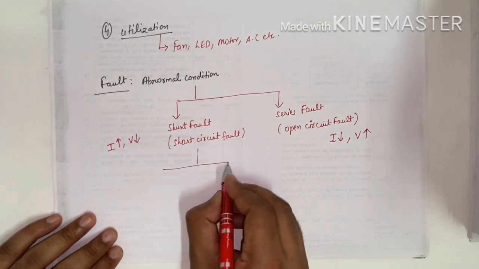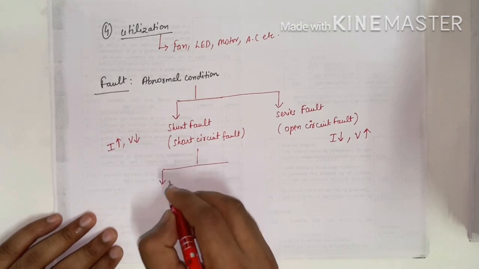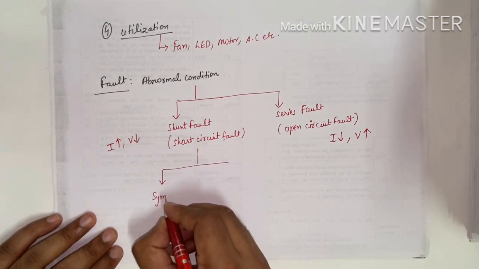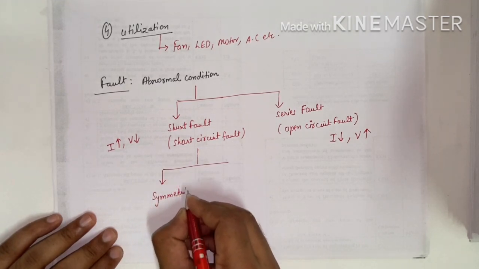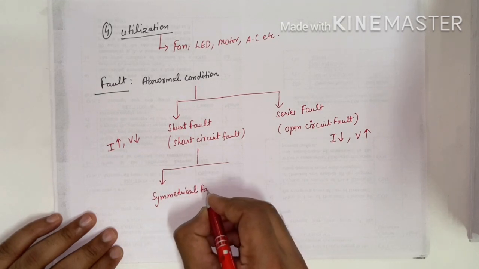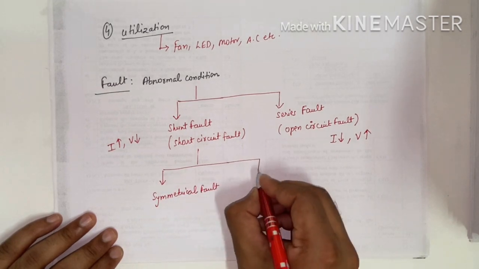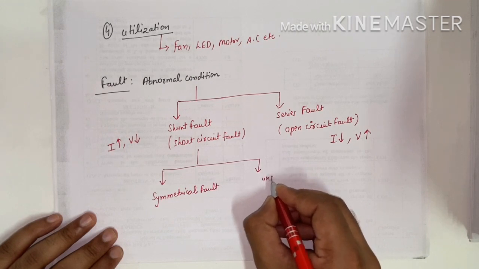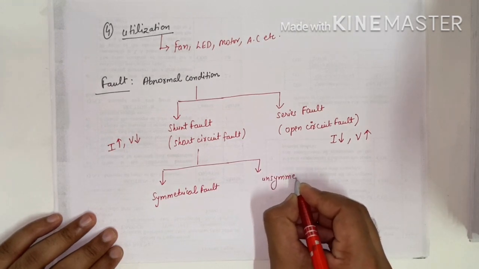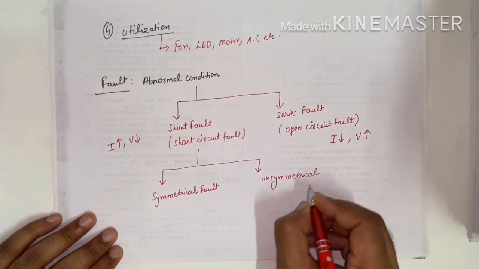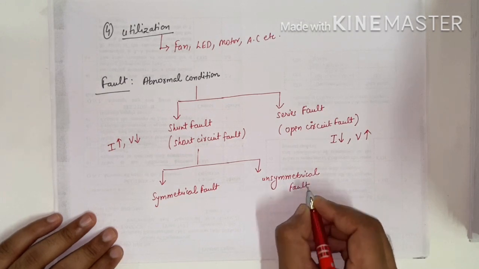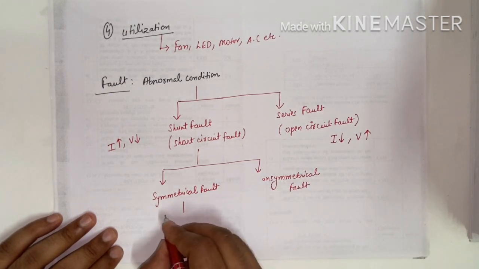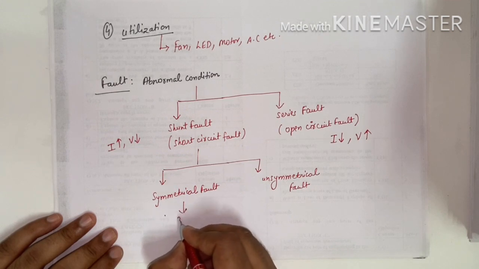Shunt fault is classified into another category, that is symmetrical fault and unsymmetrical fault. Symmetrical fault is the three-phase fault.